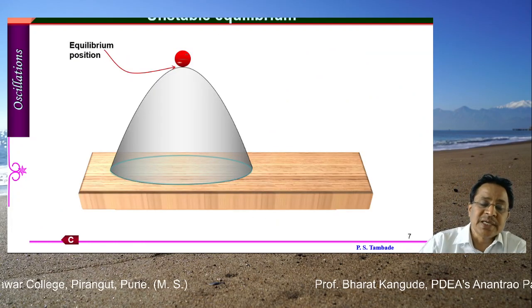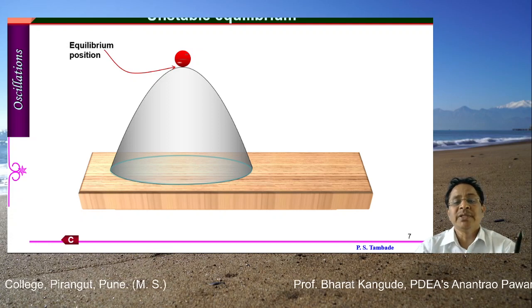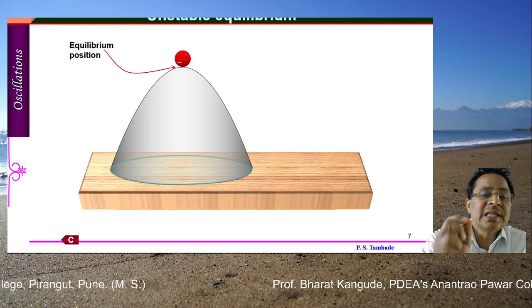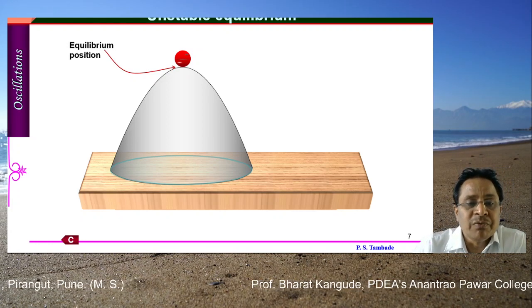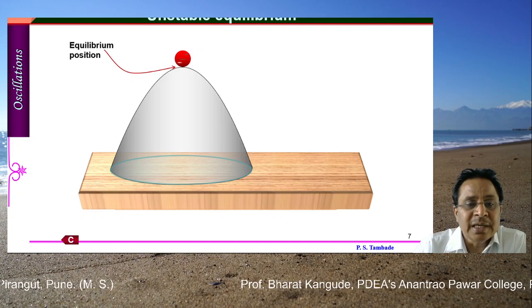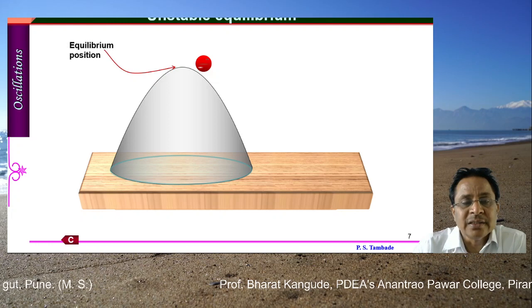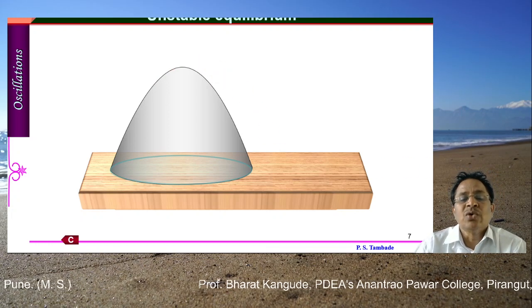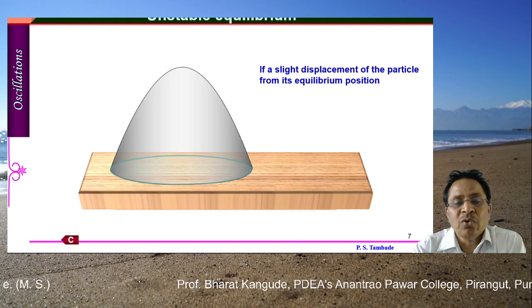Okay, now this was the first case. This is the second, which is called unstable equilibrium. Now everyone will be able to tell what will happen if I displace this object slightly either to the left-hand side or the right-hand side. In unstable equilibrium, it is in equilibrium but it is unstable. When it is shifted, it will just go slightly like this, and if it is pushed this way, it will go like this. So in the case of unstable equilibrium, this object is supposed to follow this type of path.